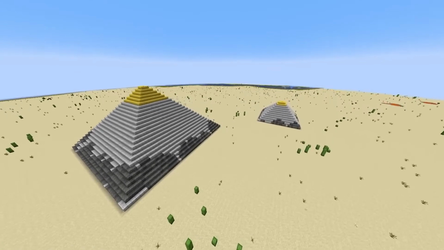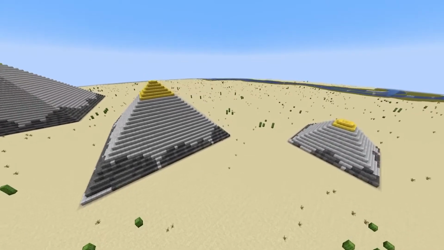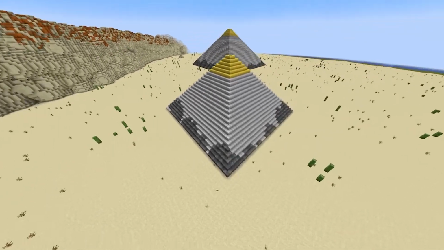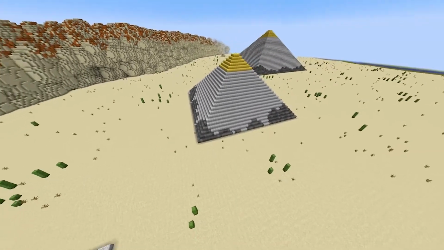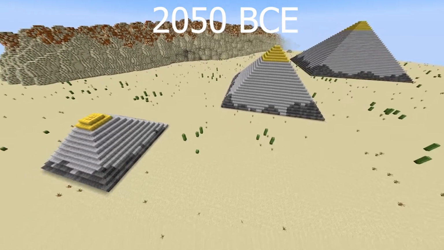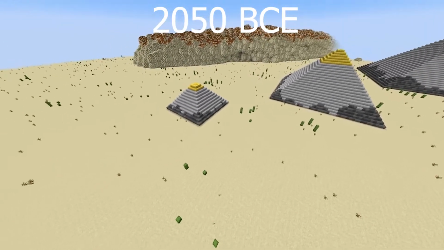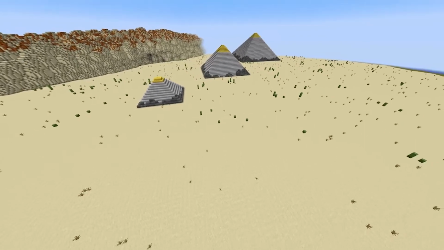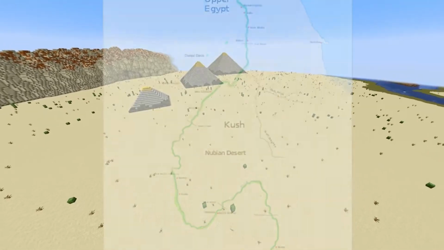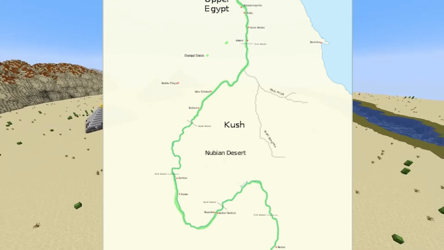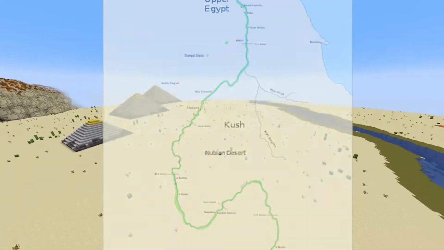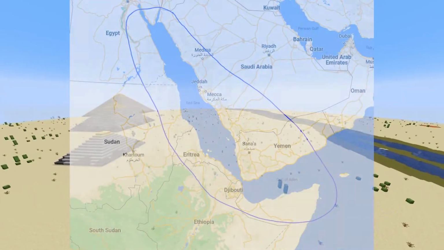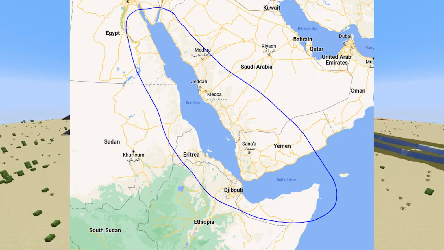Eventually, after the death of King Pepi II, the Old Kingdom collapsed into smaller kingdoms for about 100 years until the rise of the Middle Kingdom at approximately 2050 BCE, where it was reunited by a new dynasty. This new dynasty expanded Egyptian territory into Kush and Nubia and also built a canal to connect the Nile to the Red Sea. This greatly expanded trade between the regions of Egypt, East Africa, and Arabia.